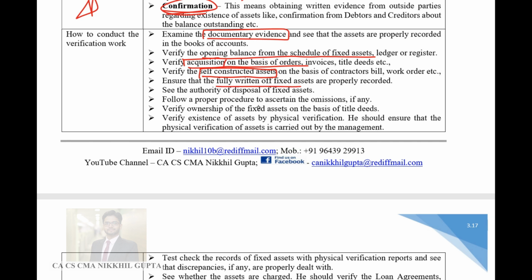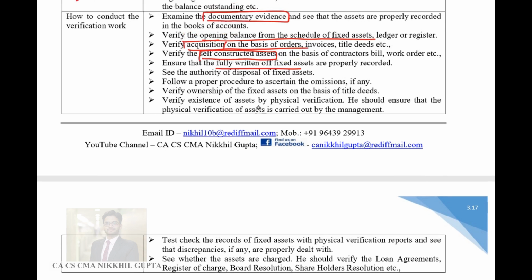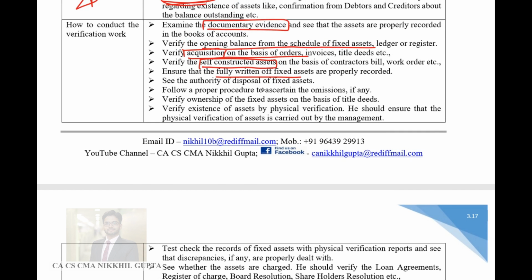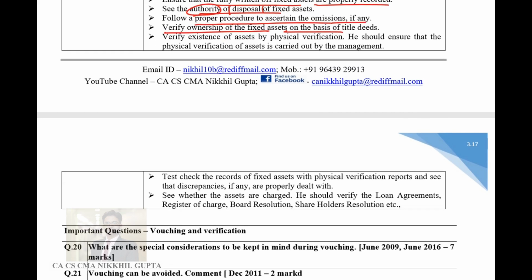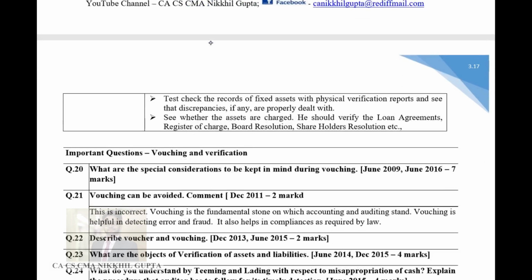Then you ensure that fully written off assets are properly recorded. Authority of disposal: for the assets which are disposed of, that is, which are sold, there should be proper authority. Similarly, proper procedure to ascertain omissions. Verify ownership of fixed assets on the basis of title deeds, and existence of assets is verified.